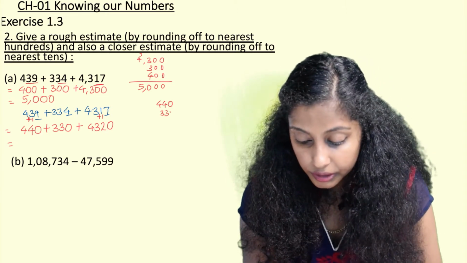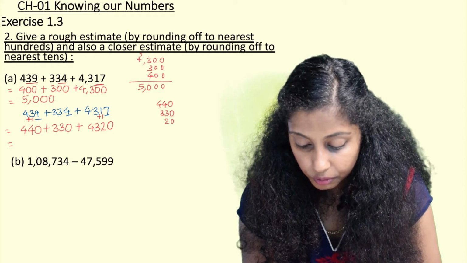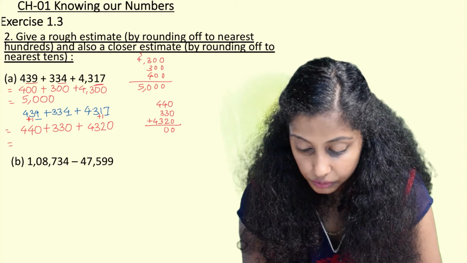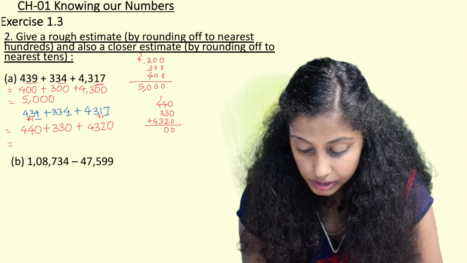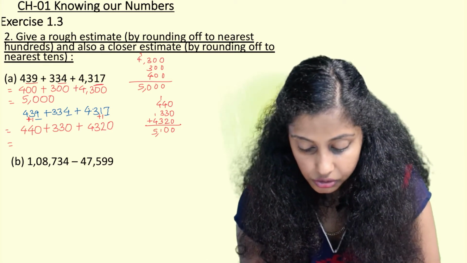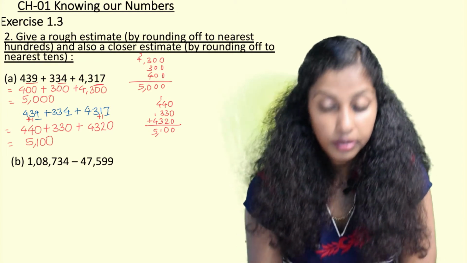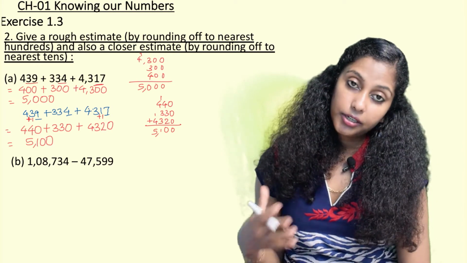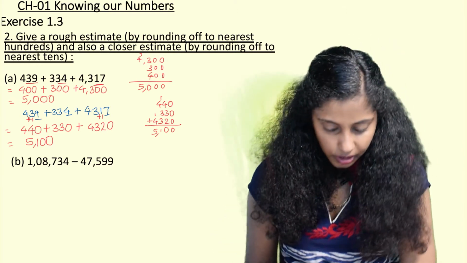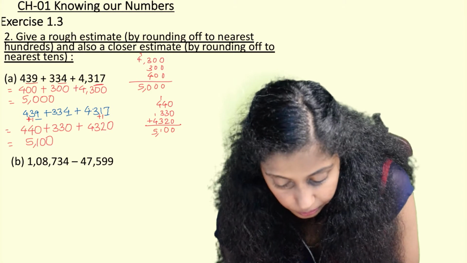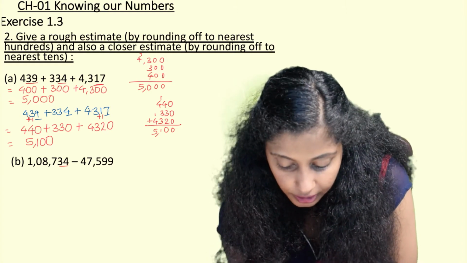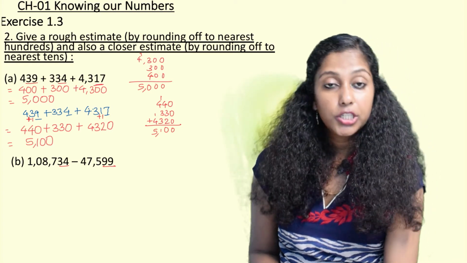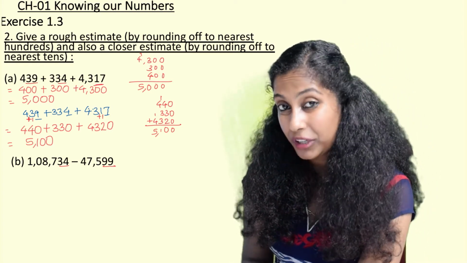440, 330 and 4320. 3, 2, 6, 4, 10, carry 1, 4, 1, 5, 6, 11, carry 1. So it gives us 5100. Now here again, to the nearest hundreds and then to the nearest tens. So here before solving, what we are going to do is nearest hundreds. So we underline the tens and ones digits. So when I underline the tens and ones digits, 34 is between 1 and 49.